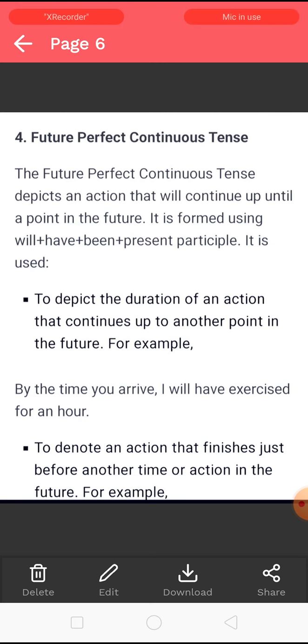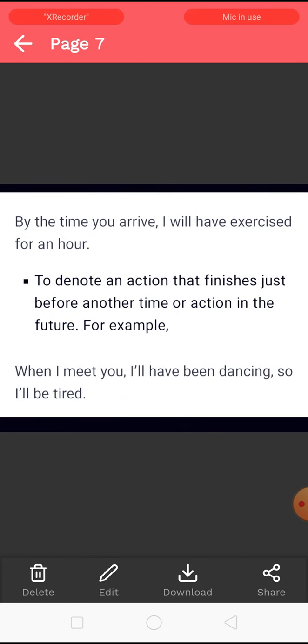Means before the other action, or till the other action, the action has been done in the future, right? It is going to be finished up to a time in the future. To denote an action that finishes just before another time or action in the future, right? Just before another time or action in the future. For example, by the time you arrive, I will have exercised for an hour.